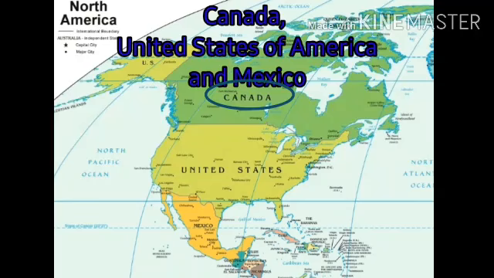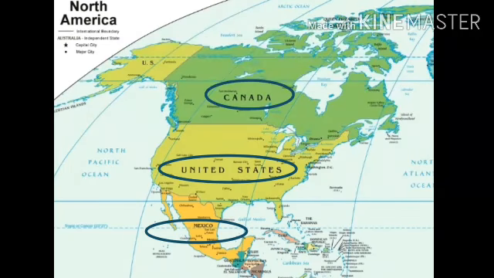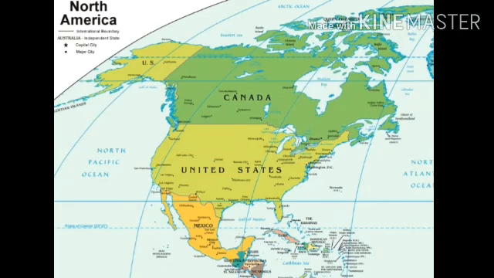Canada, the United States of America and Mexico are the 3 large countries by size, and the Caribbean islands are also included in the physical area of North America. So students, you have seen the information about the extent of North America. North America is the third largest continent in the world.